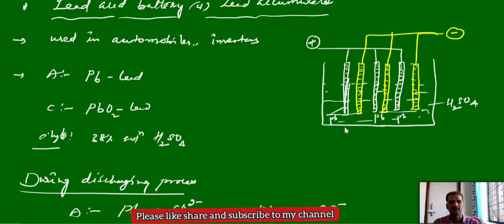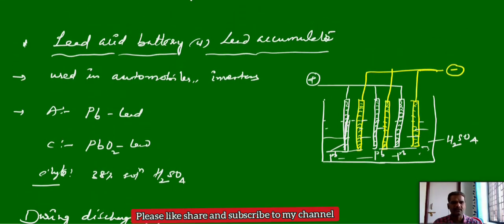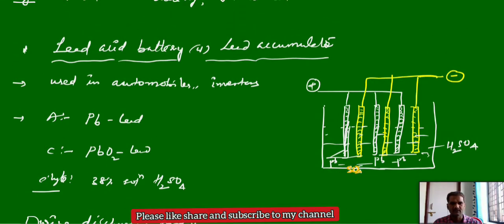So during the discharging process, we have the sulfate ions. We have the electrolyte's sulfate 2 minus ions, and these sulfate ions move towards the anode. Here the anode lead releases lead 2 plus and 2 electrons. It gives lead 2 plus into the solution and 2 electrons. And this lead 2 plus and the sulfate ions form a lead sulfate precipitate, and that precipitate accumulates over the lead anode. It is deposited as lead sulfate over the anode.